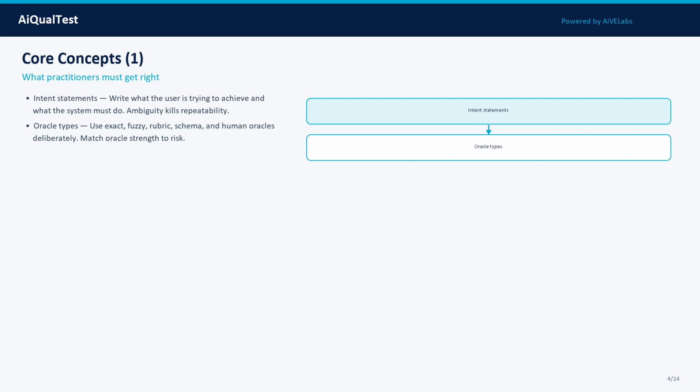Concept 2: Oracle types. Use exact, fuzzy, rubric, schema, and human oracles deliberately. Match oracle strength to risk. In practice, treat this as a measurable property: define what good looks like, attach evidence, and track it across model, prompt, data, and tooling changes.